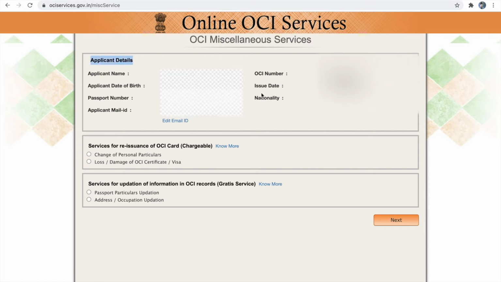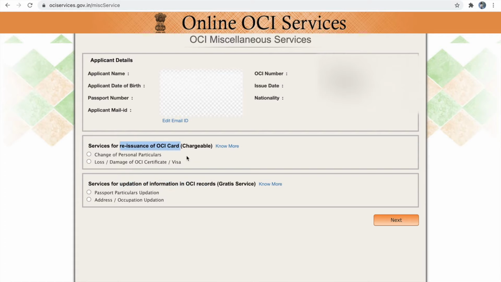Please go through all the information given here and recheck it, and also please check your email ID which is mentioned here. If your email ID has changed or if you wish to update your email ID, then click edit email ID and update your email address, because you are going to receive notification or confirmation at the registered email ID mentioned here.